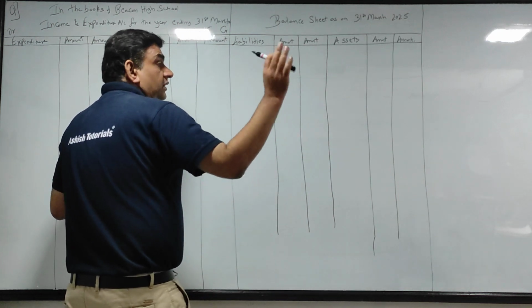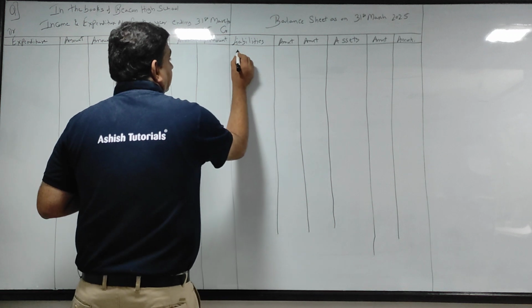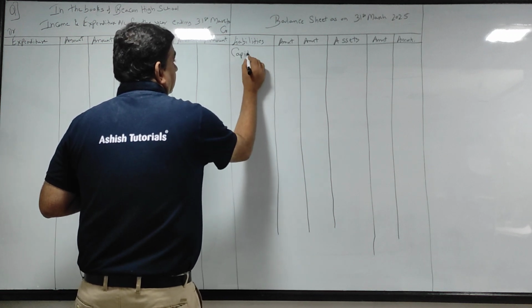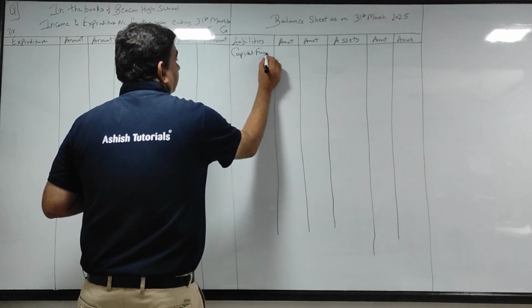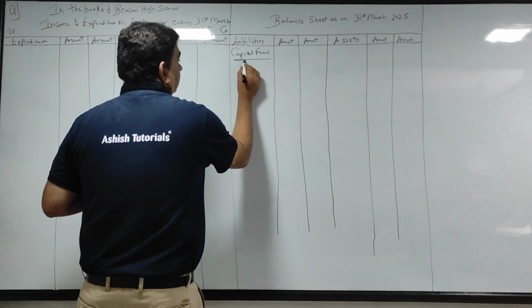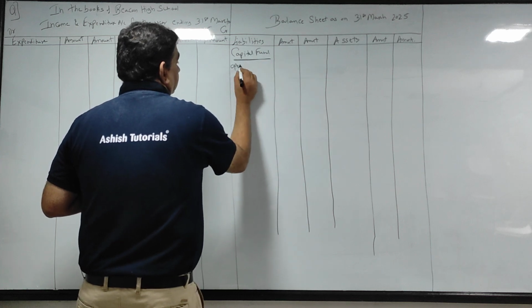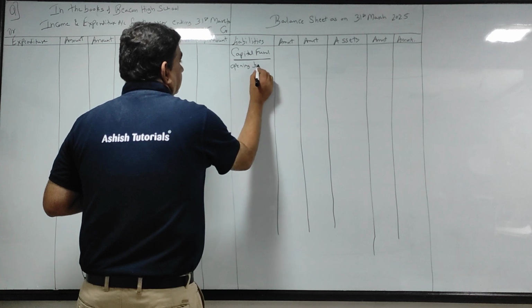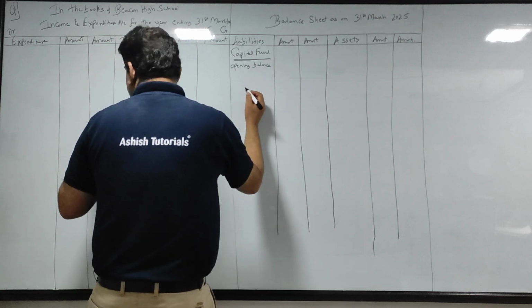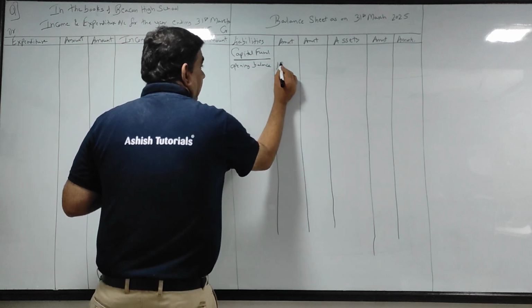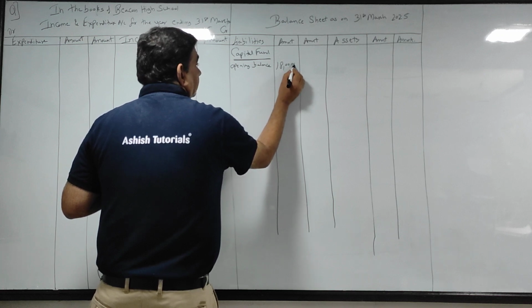So what you do? Come to the liability side, give the heading capital fund, underline. Opening balance, put 18 lakhs in the inner column.